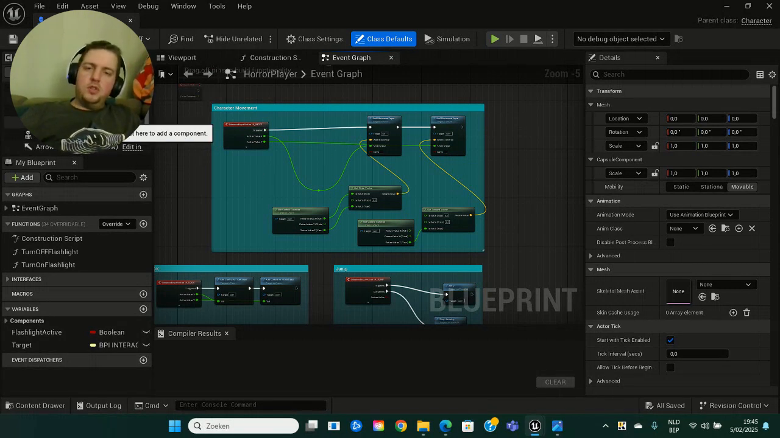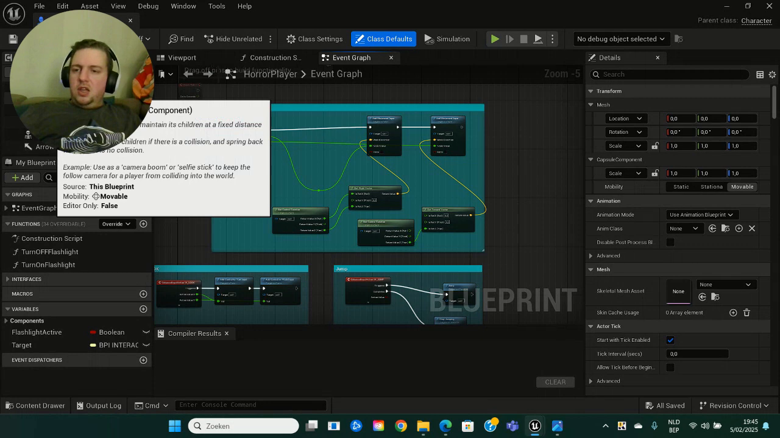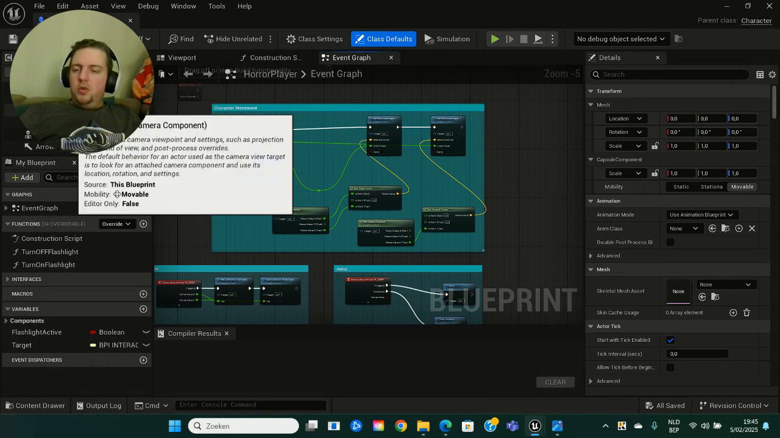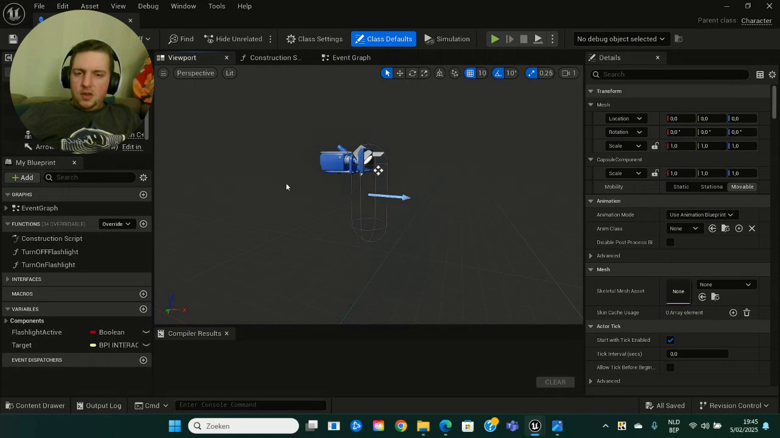So if you guys are starters in this whole dev experience like me, I would definitely recommend using the blueprint editor instead of C++. And anyways, we also got a flashlight. What I did was I attached the spring arm to the vision of the camera. I'm just gonna show you guys. This is the head. There is the camera, and there is this spring arm attached to the back of it.